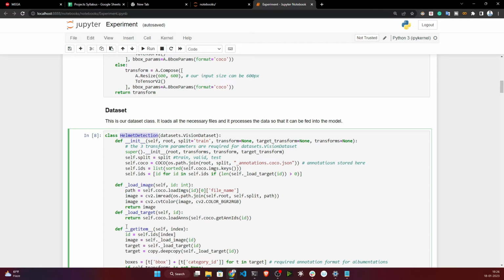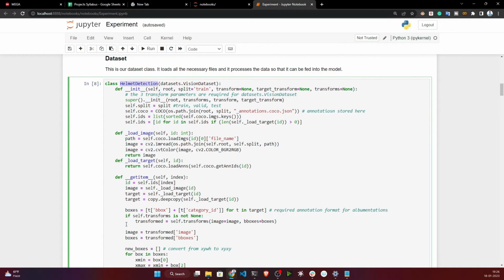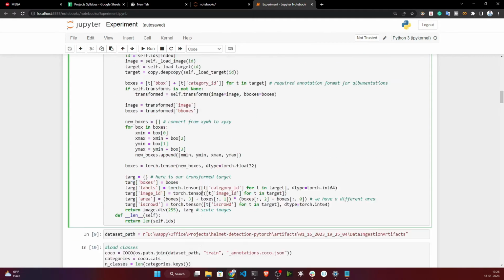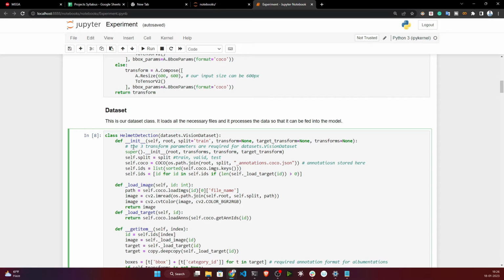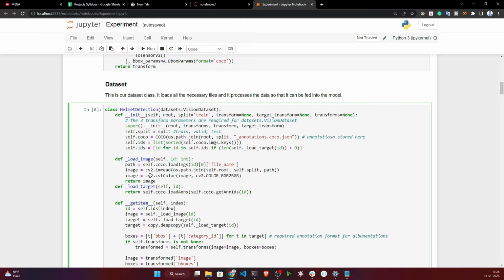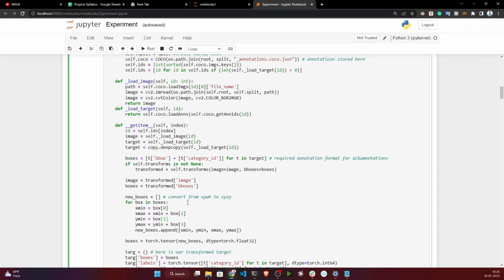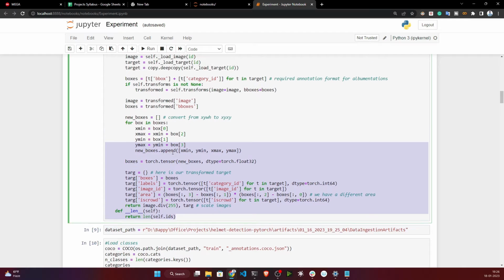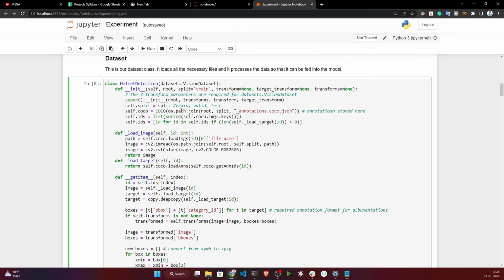Then this is the final dataset class. This class will be responsible for doing the necessary pre-processing steps and applying this kind of augmentation, and it will load the image and, with respect to that, load the target also. So this is the class you need to use as it is. Here we are using a from-scratch method, so I'm not using any framework, and for that I have written this class. You don't have to worry about the class, just try to use it as it is. Basically it will prepare your data before feeding it into the model.